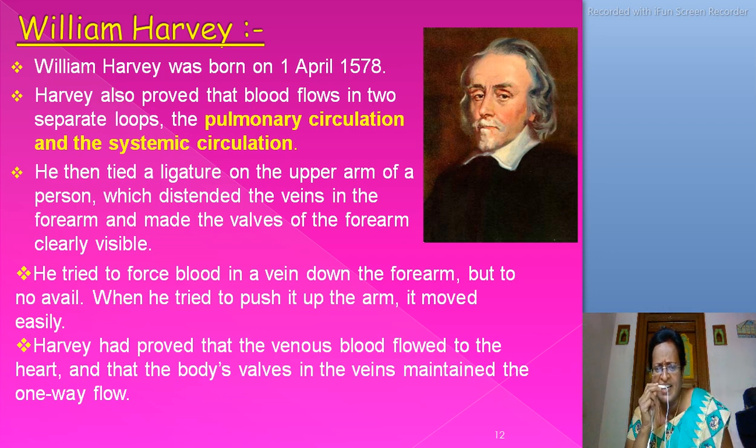He then tied a ligature on the upper arm of a person, which distended the veins in the forearm and made the valves of the forearm clearly visible. He tried to force blood down the forearm, but in vain. When he tried to push it up the arm, it moved easily. Harvey had proved that the venous blood flowed to the heart and that the valves in the veins maintained the one-way flow.